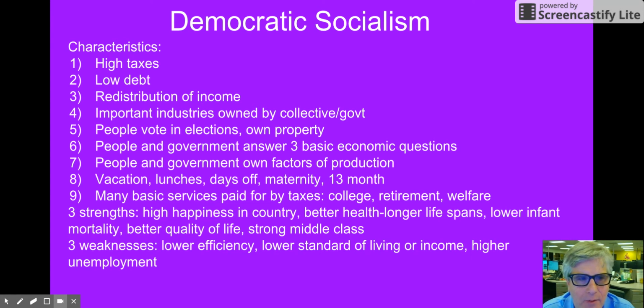These countries have low debt. People have low debt. There's less credit card debt. There's less personal loan debt. Plus, the countries themselves actually balance their budgets.